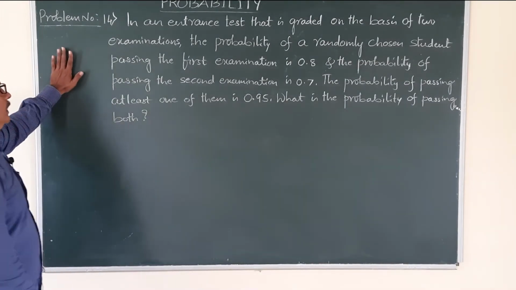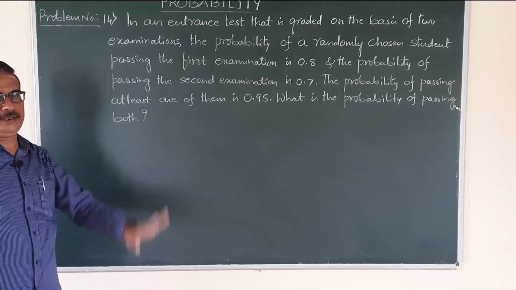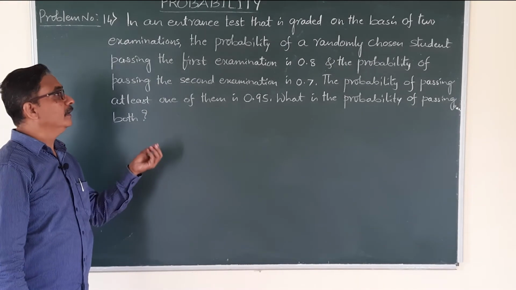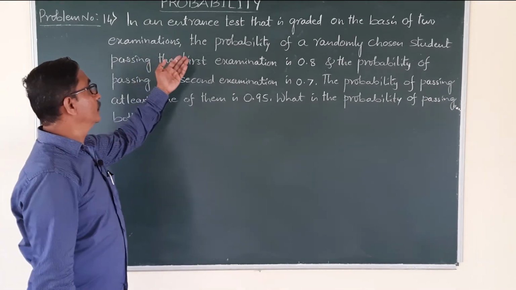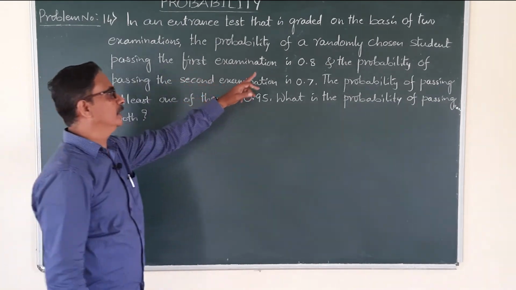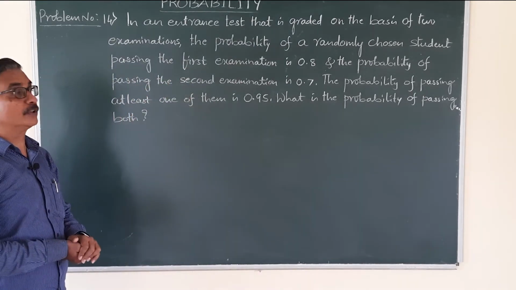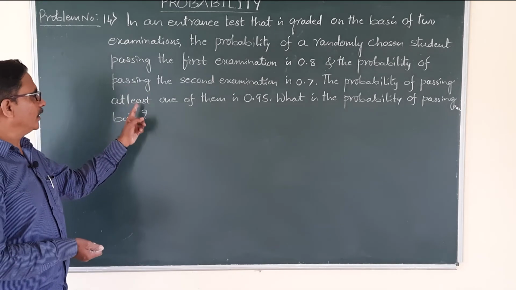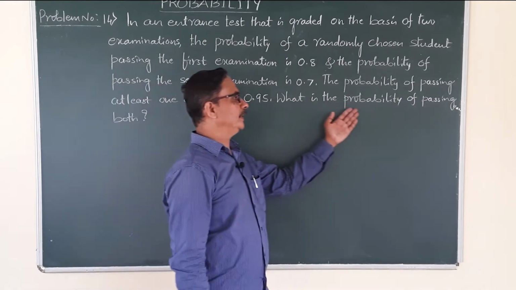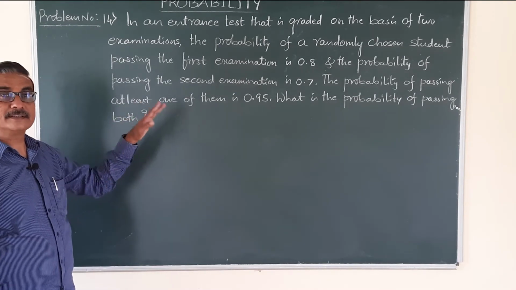Next problem. In an entrance test that is graded on the basis of 2 examinations, the probability of randomly chosen student passing the first examination is 0.8 and the probability of passing the second examination is 0.7. The probability of passing at least one of them is 0.95. Now the question, what is the probability of passing both? Probability of passing both means first and second examination.